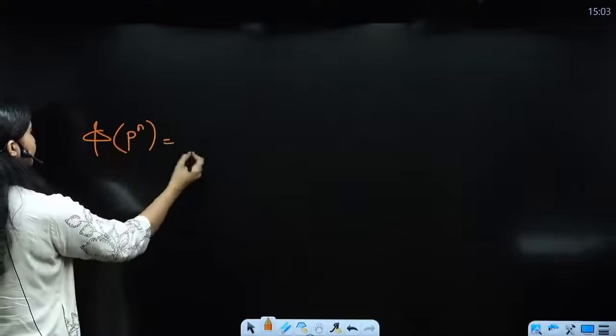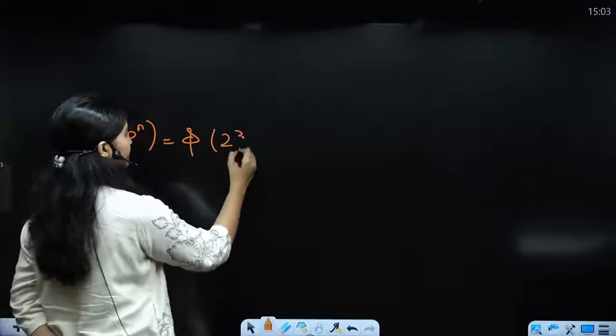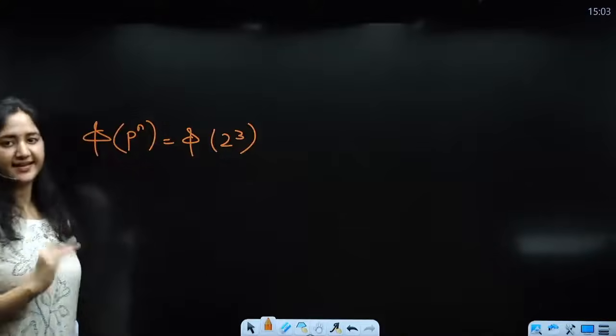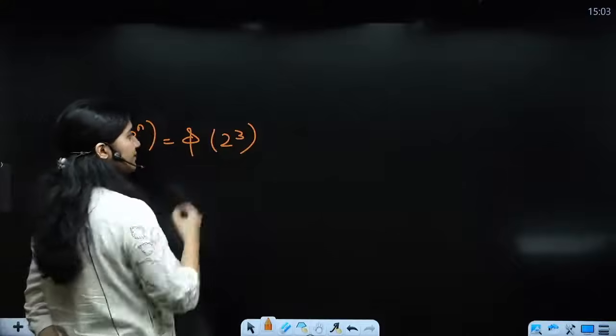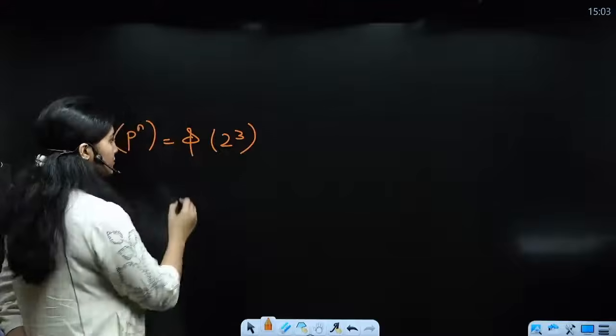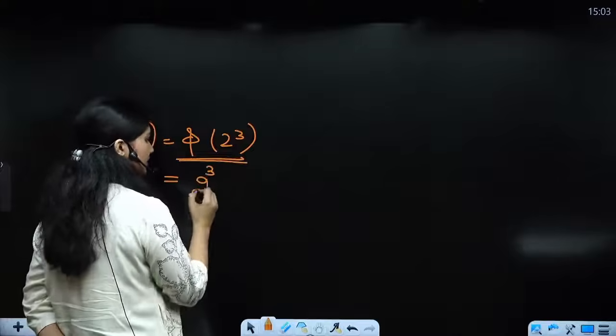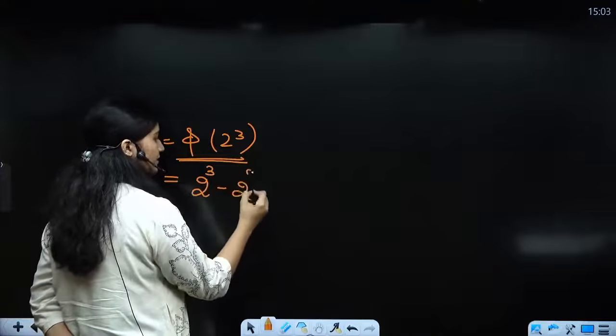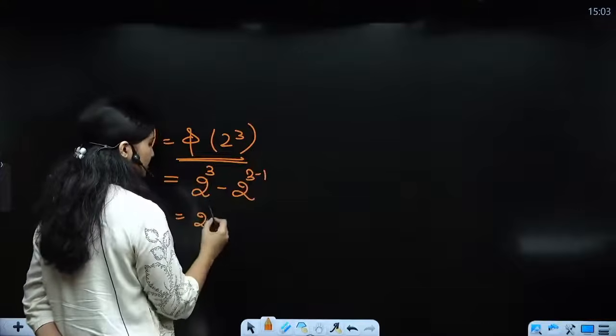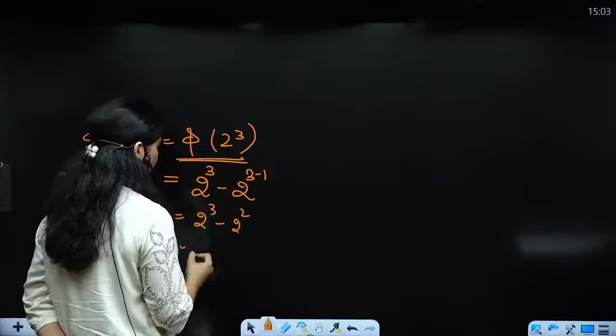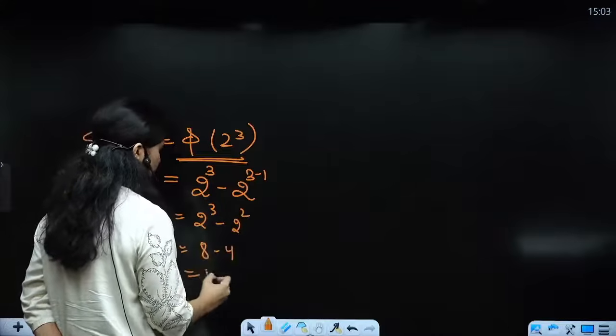Let's say you have phi of 8, ठीक है 5 of 8 ले रहे हैं हम, right? तो 8 can be written as 2 raised to the power 3. So what is the function going to do? ये आपका 2 raised to the power 3 minus 2 raised to the power 3 minus 1, that is 2 raised to the power 3 minus 2 raised to the power 2. This is 8 minus 4, that is 4.